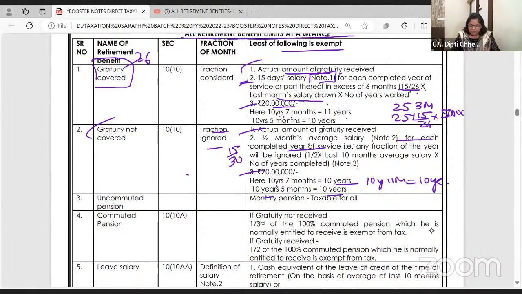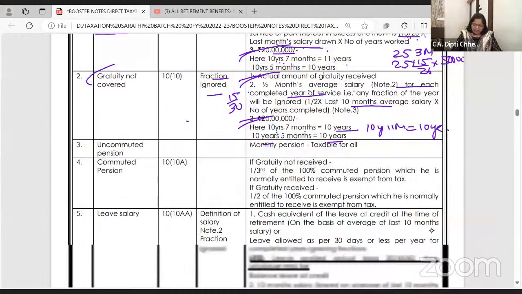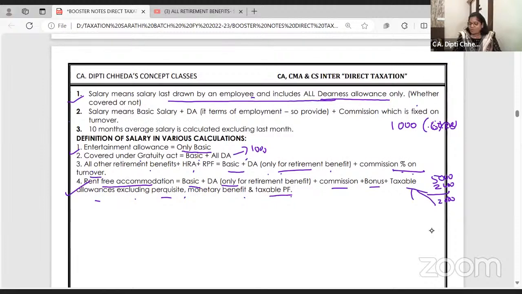So the actual amount of the gratuity received and 20 lakhs are the same. Half month's average salary, and any fraction of the year will be ignored. For the average salary, you have to take the last 10 months, ignoring the last month. Look at it. Ma'am, it's a bit technical, beta. If you have studied, you will understand this revision.